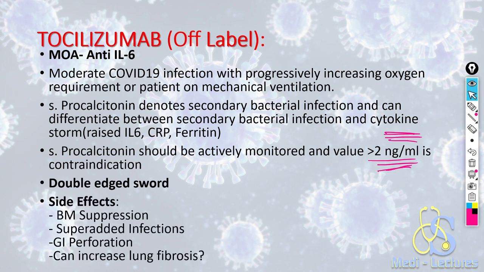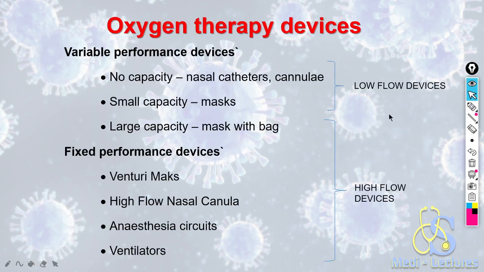The side effects are bone marrow suppression, superadded infections, gastrointestinal perforation, or in the long term it can also lead to lung fibrosis. Now let's discuss in brief some basics of oxygen therapy for COVID-19. There can be two types of devices: variable performance devices and fixed performance devices. In variable performance devices, the FiO2 is variable.